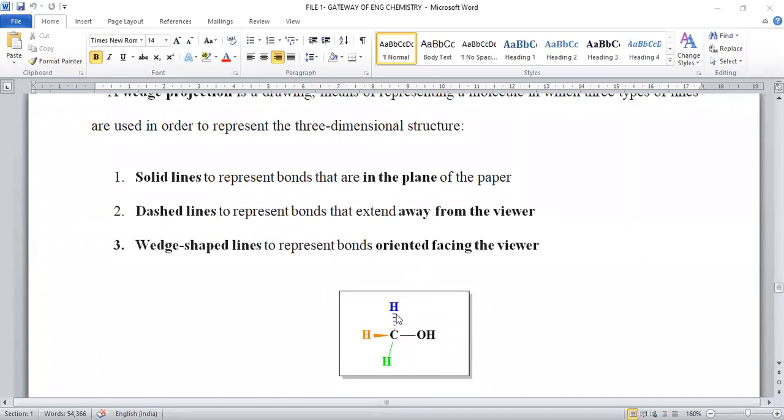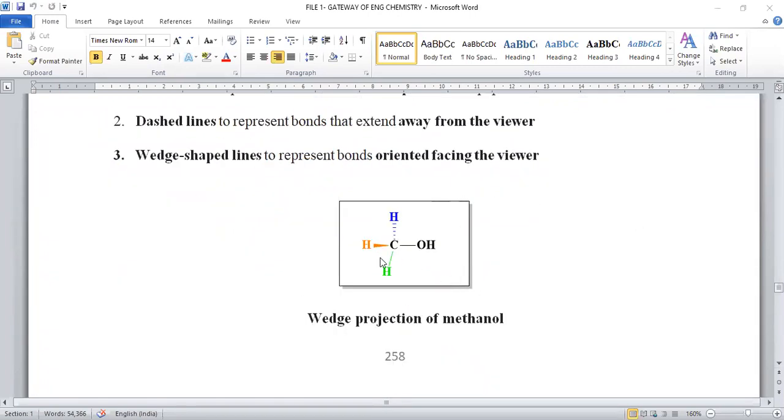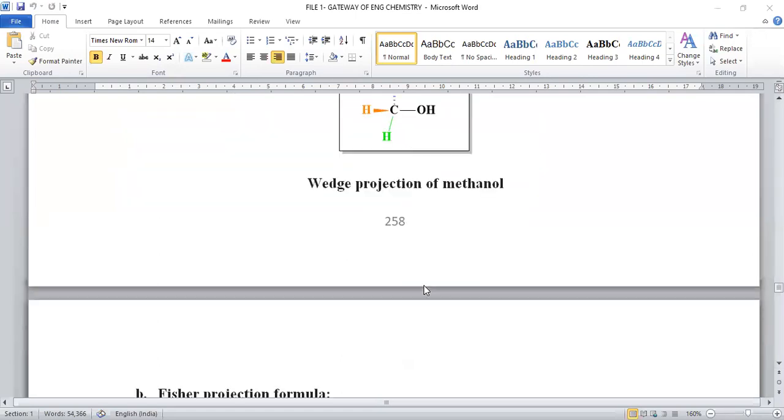Okay, so in this three-dimensional structure, whatever bonds are present within the plane are indicated with normal covalent bond lines. The bond which is towards the viewer is given by a thick line. This is called a wedge bond, and the dotted line indicates the group which is away from the viewer, right? So this is about the arrangement of functional groups around the carbon atom, called the wedge projection model.